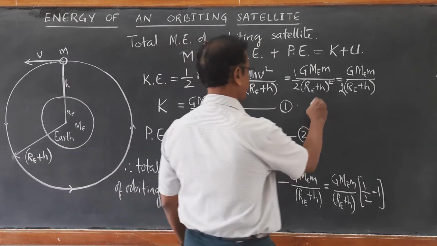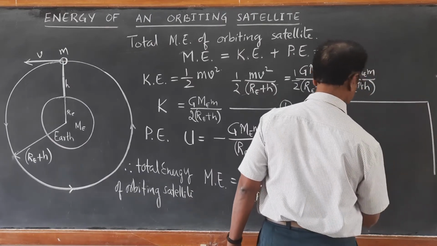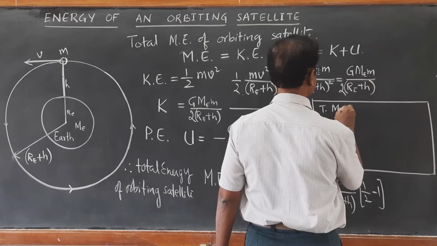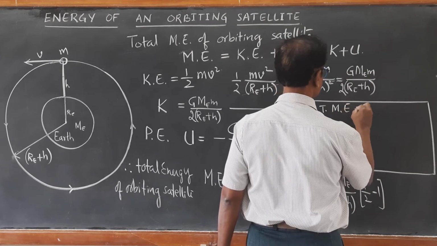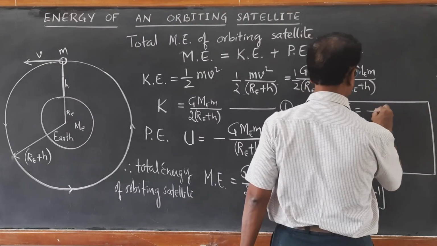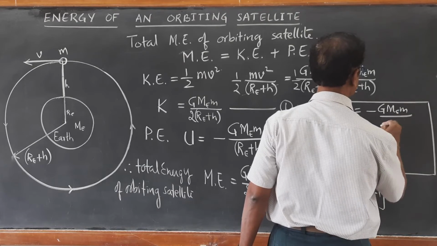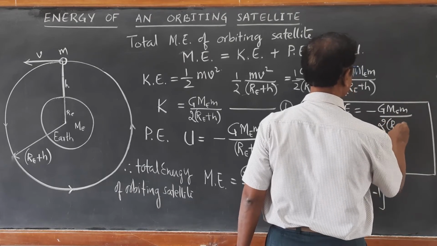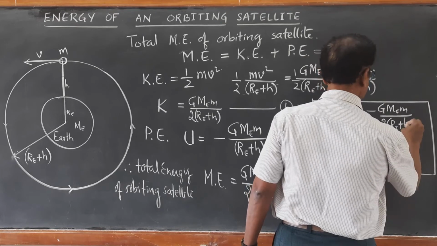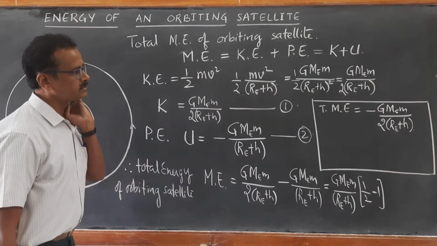Therefore total mechanical energy, I can write here in the box: total mechanical energy of orbiting satellite is equal to minus half GMEM upon 2 times RE plus H. So this is the total mechanical energy.